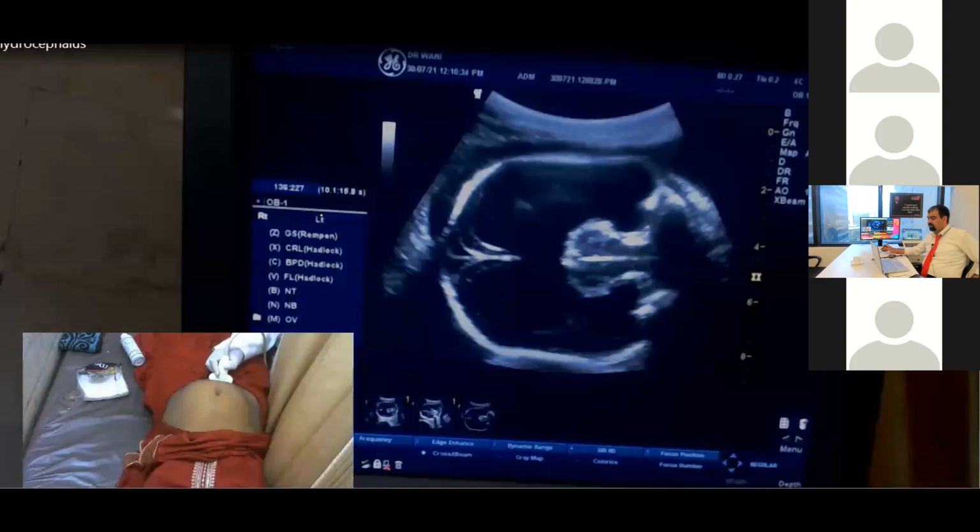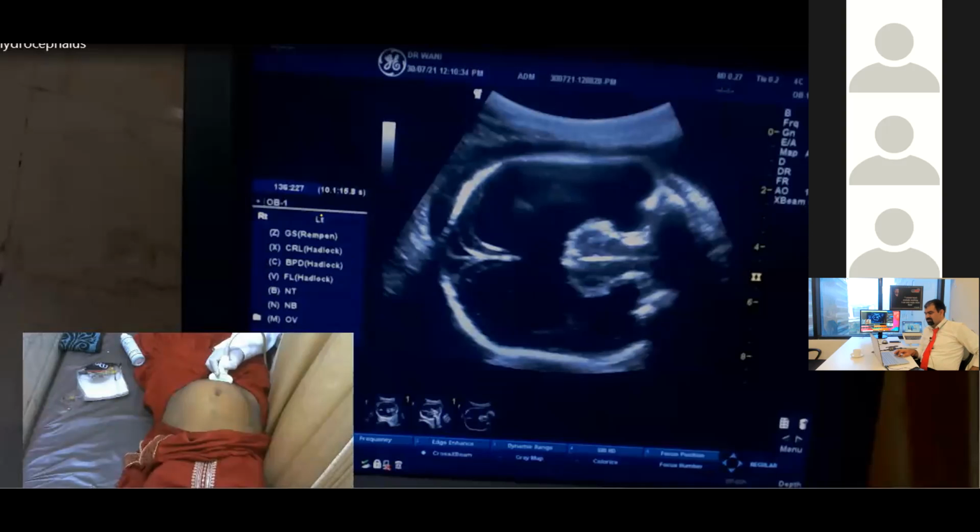Can this be hydrocephalus? Yes, because the suture margins are seen. So the differential diagnosis will be hydranencephaly versus hydrocephalus. Now on ultrasound, how can we differentiate whether this is hydranencephaly or hydrocephalus?